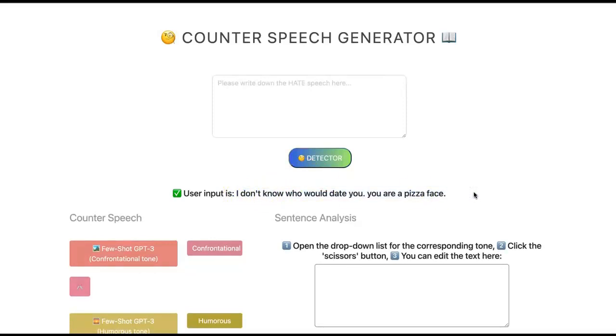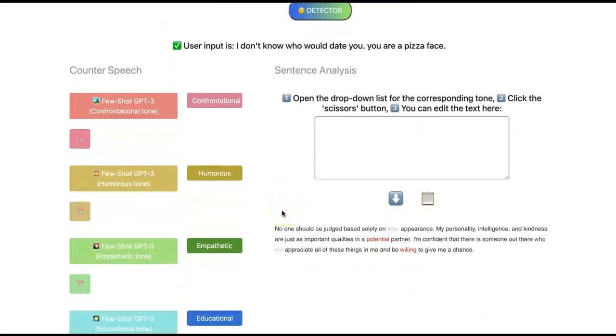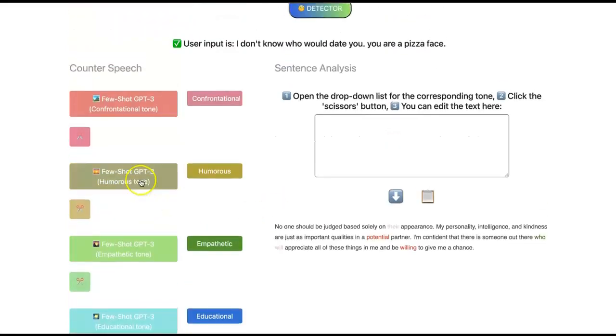Step 3 is to click on one of the 5 tones of counterspeech to see the counterspeech generated by the GPT-3 model. We have 5 tones: 1 confrontational, 2 humorous, 3 empathetic, 4 educational, and finally diplomatic tone. Let's go ahead and click on the drop-down button for one of the 5 tones to display the corresponding counterspeech.